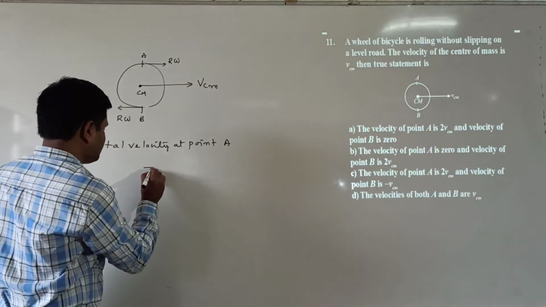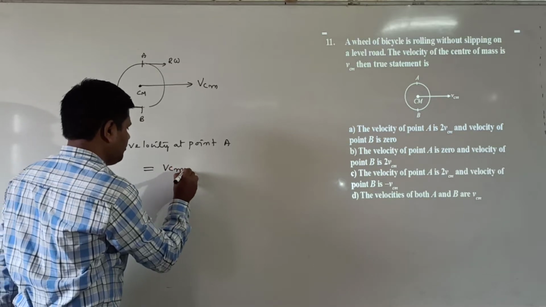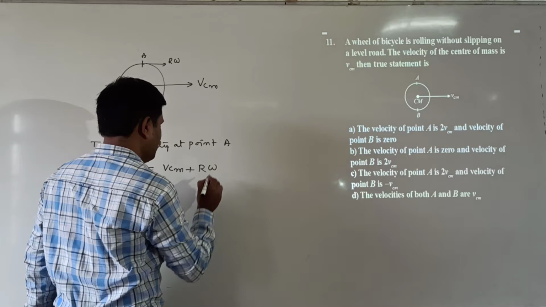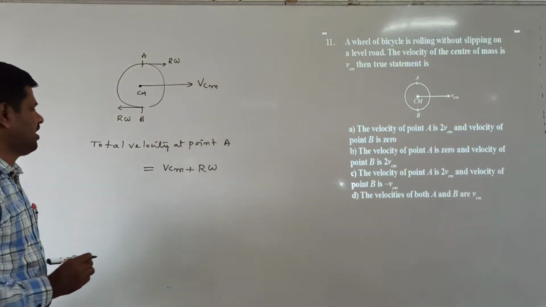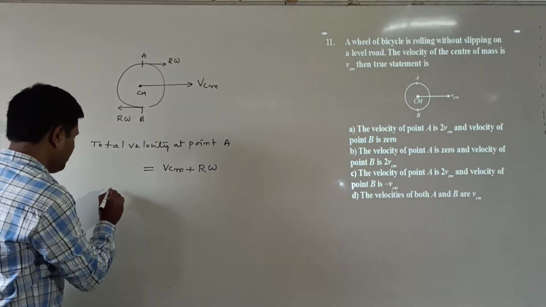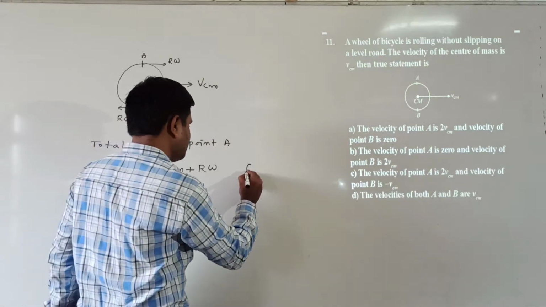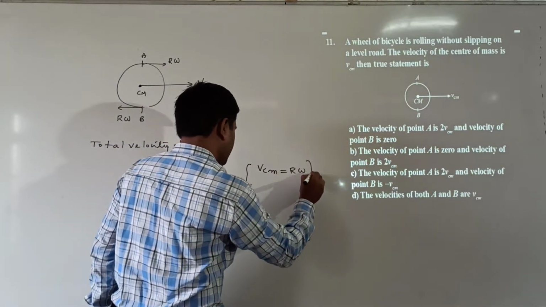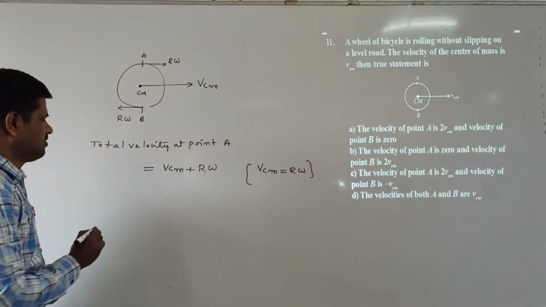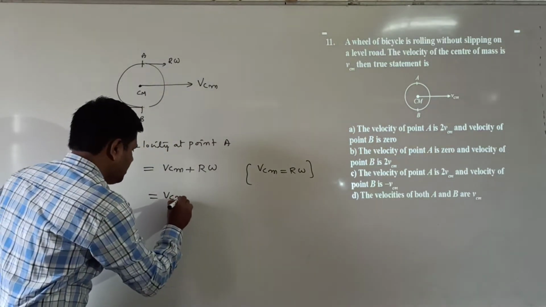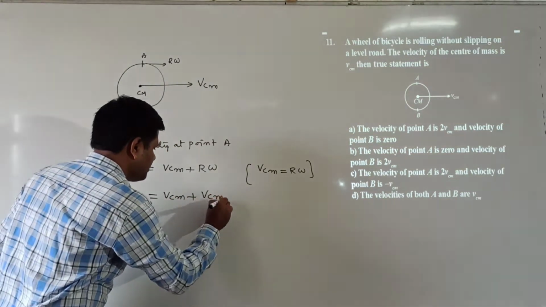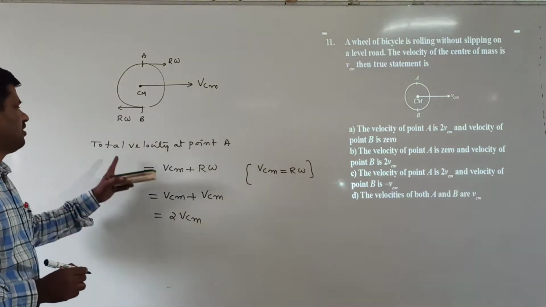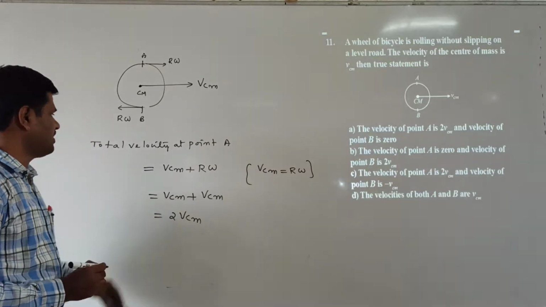Vcm, the translational velocity, plus the rotational velocity. Two velocities are there: one is Vcm plus r omega. But we know that Vcm is equal to r omega. So Vcm plus r omega is Vcm plus Vcm, and what we are getting here is 2 Vcm. The total velocity at point A is 2 Vcm.